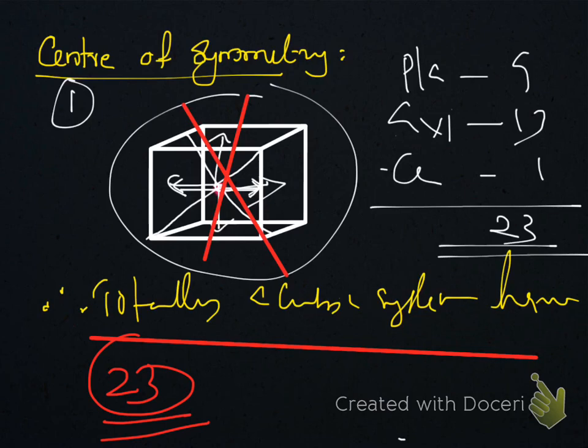In examination, if you have been asked to write about laws of crystallography, you have to write law of rational indices, law of constancy of interfacial angle, and law of symmetry. Then there is no need to discuss about Miller indices. But if you have been asked about Miller indices, you have to do it. Okay, thank you.